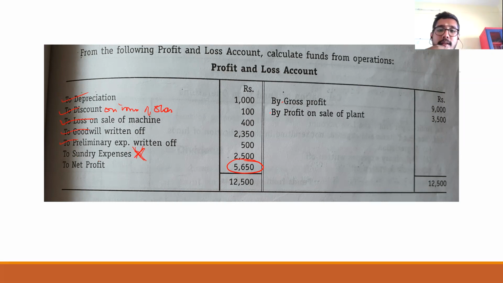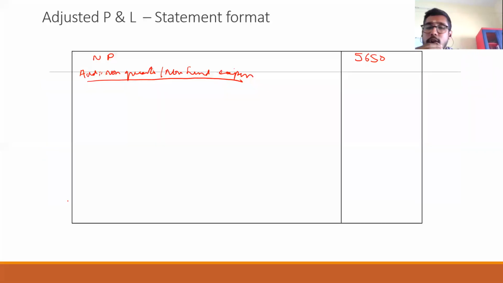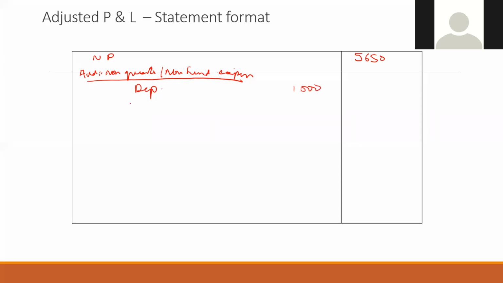Now coming to the credit side, gross profit, no. Profit on sale of plant, yes. So you can write over here. What is the first item? Net profit, 5,650. Next item, depreciation. How much? 1,000. Next one, discount on issue of shares. How much? 100. Next one, loss on sale of machine.